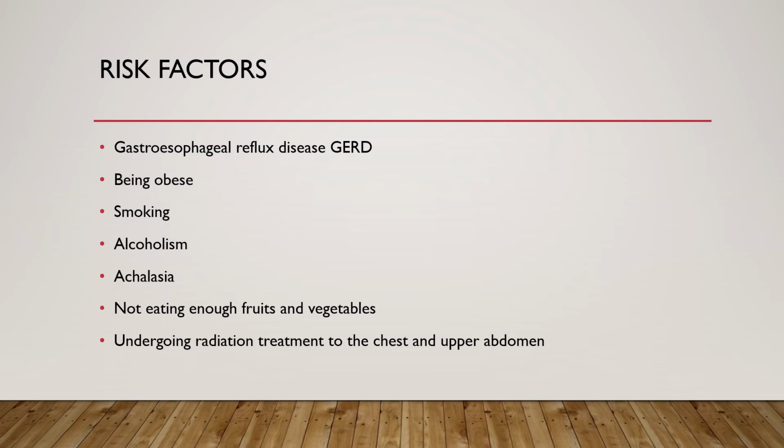Further, not eating enough fruits and vegetables and not having the proper intake of water or fluids. The last one is undergoing radiation treatment to the chest and the upper abdomen. It means if the person has already taken radiation treatment for the chest and the upper abdomen, he may be prone to have the CA esophagus.